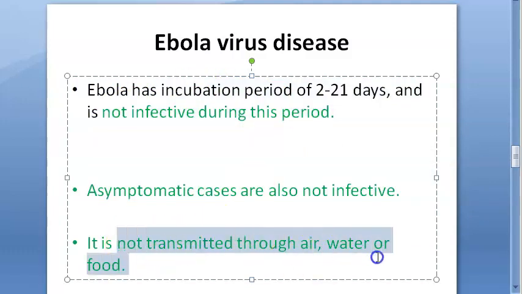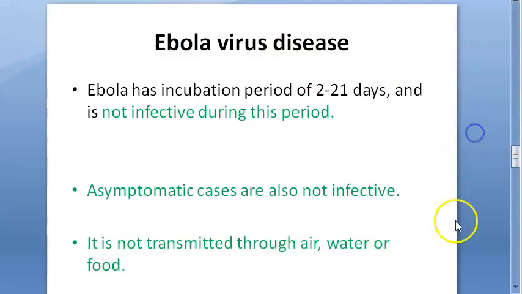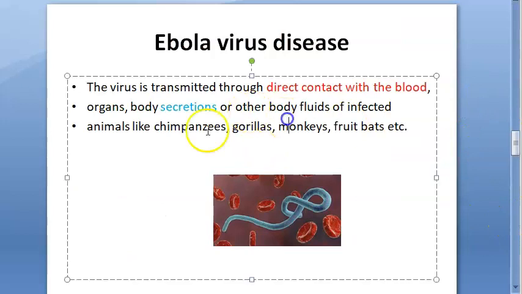This disease is not transmitted through air, water, or food. So if you know somebody has a symptom, catch hold of them, isolate them, then the disease will not spread to others, which is nice, I feel. Okay, so what did you look at now?